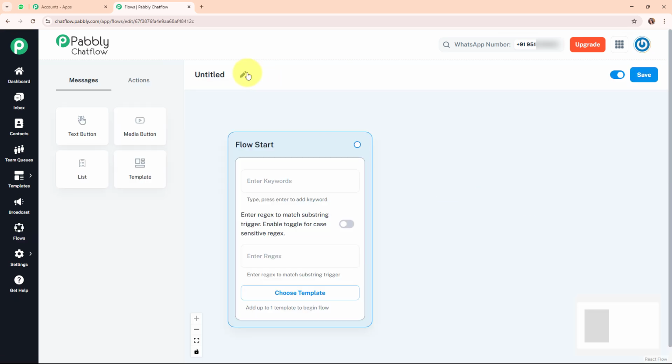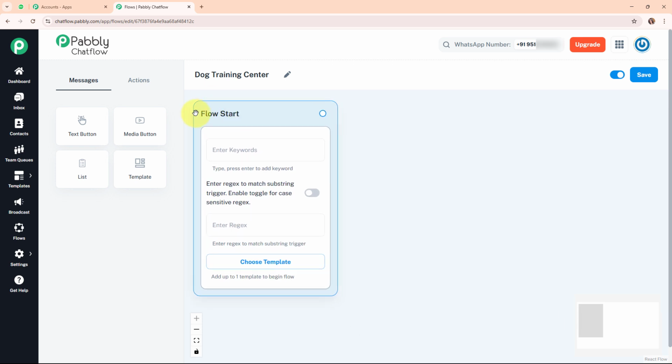And now firstly we are going to give a name to our flow, that is Dog Training Center, because I'm going to create this chatbot for my dog training center. So I'm going to give that specific name. Now after giving a name to our flow, let's move forward with the flow start. In this flow start box, I need to set up my flow start, that means the trigger for my WhatsApp chatbot.